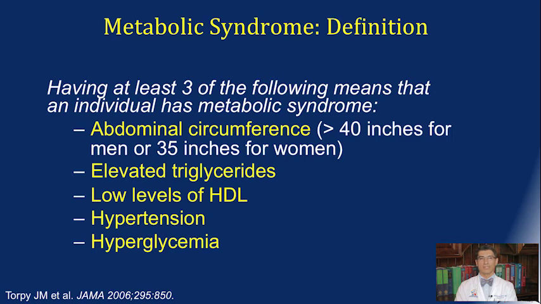What is metabolic syndrome? This is having at least three of the following: an abdominal circumference that's greater than 40 inches in men or 35 inches in women, elevated triglycerides, low levels of high-density lipoprotein, which is the good cholesterol, high blood pressure, or elevated blood sugar. People who have at least three of these are defined as having the metabolic syndrome. This is one of the most important risk factors for fatty liver.